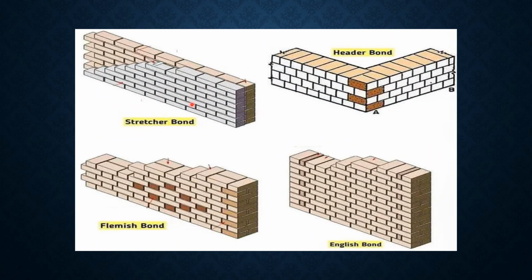Then these are the remaining bonds. First is stretcher bond. Here all the courses are formed by stretchers. Second, header bond. All the courses are formed with headers in front. And then this is the Flemish bond, with single Flemish and double Flemish. Here there are alternate headers and stretchers in each course.